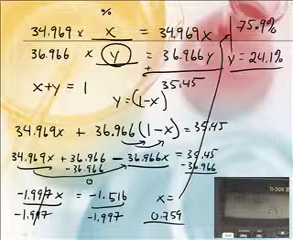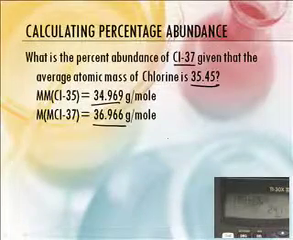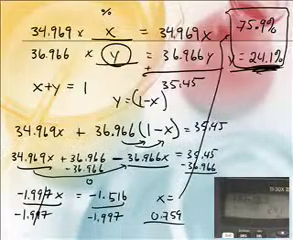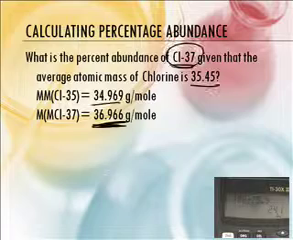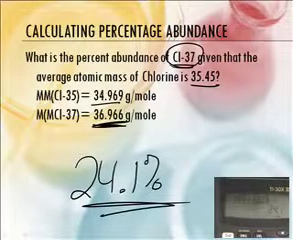I'm just showing them what they would be doing, because they're going to do it on their calculator. The question was, what was the percentage of chlorine-37? The 37 is the one that weighed 36.966, and if we go back, that was the Y. So the big answer is 24.1%. And you'll get some practice on that in class.